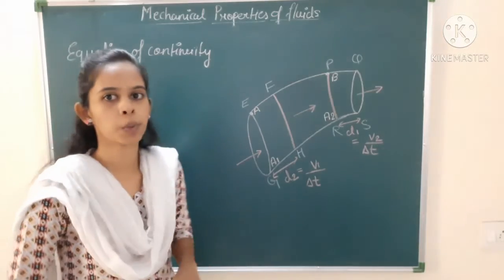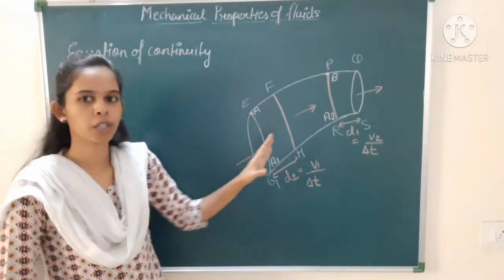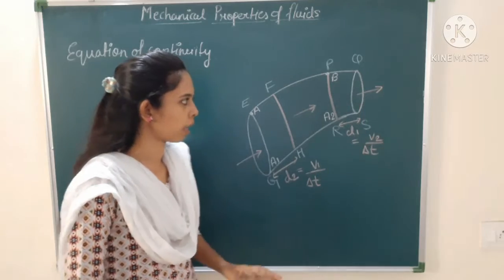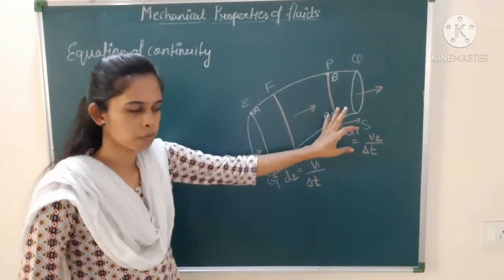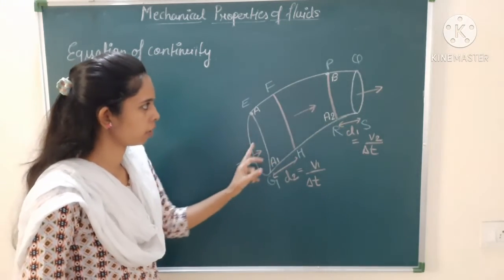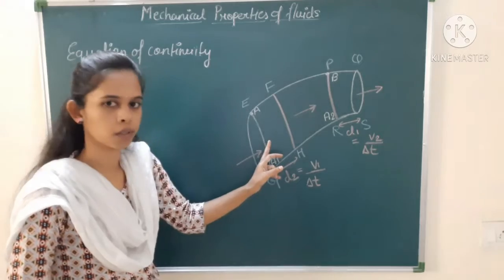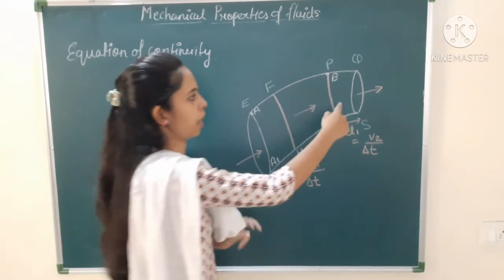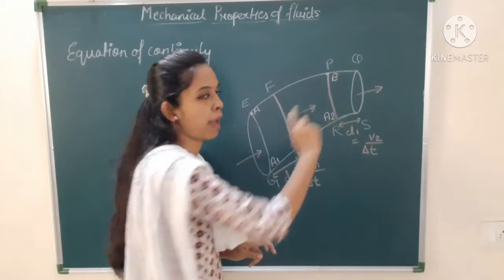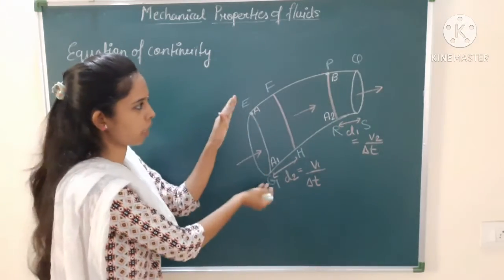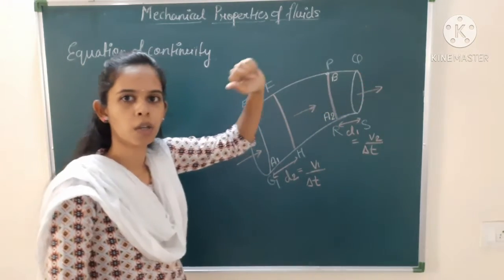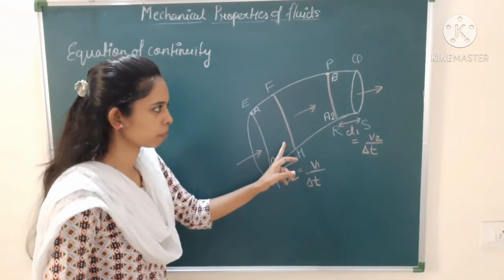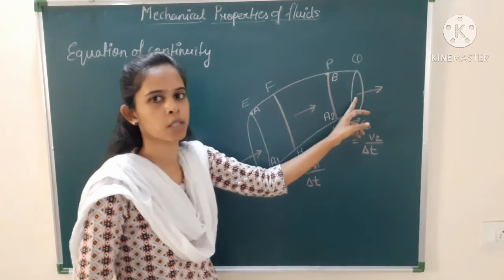Equation of continuity. So for the equation of continuity, we are going to consider a diagram. In this diagram you can see that this is nothing but a pipe, but it is having different areas. You can see here the area is much greater and over here the area is narrow. So here there is a wider area, over here there is a smaller area. So if any fluid is going to enter from this, what will happen at this point?